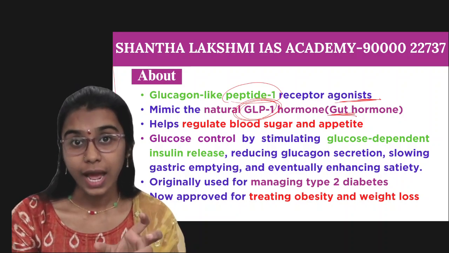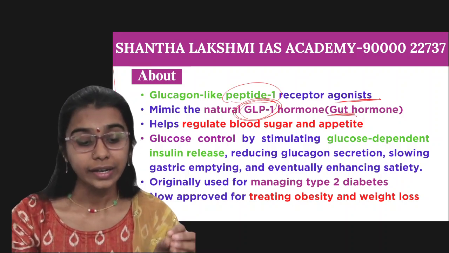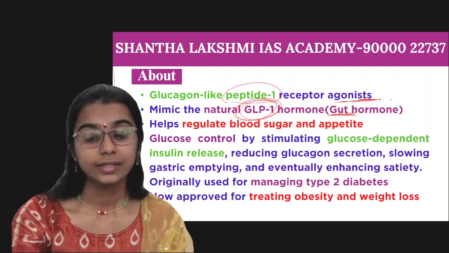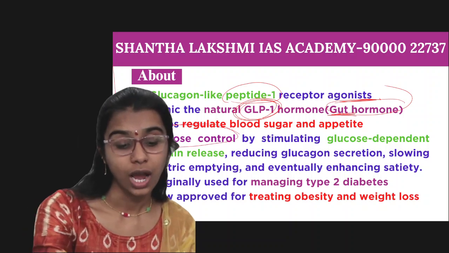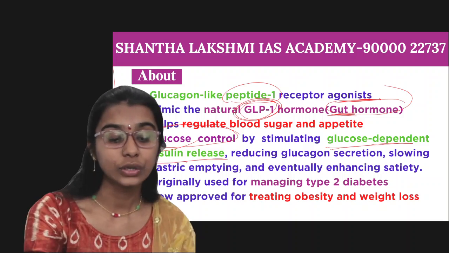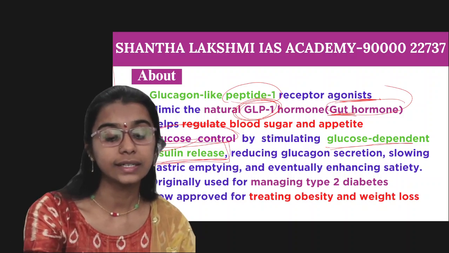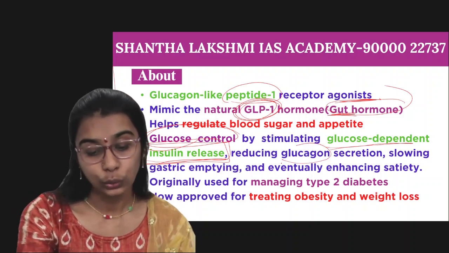How does it regulate? It ensures glucose control by stimulating glucose-dependent insulin release. It releases insulin and thereby reduces the secretion of glucagon.